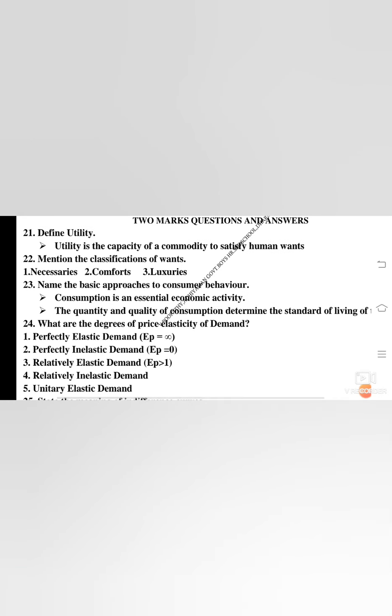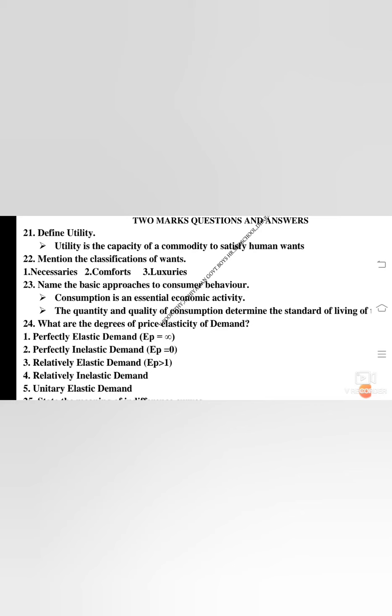Next, we will see about the classification of wants. There are three classifications of wants: necessaries, comforts, and luxuries. Necessaries means what is essential for our daily life, for example, food. Comforts means the extras to live a standard life, for example, electrical appliances in a house like a mixie grinder or two-wheelers.